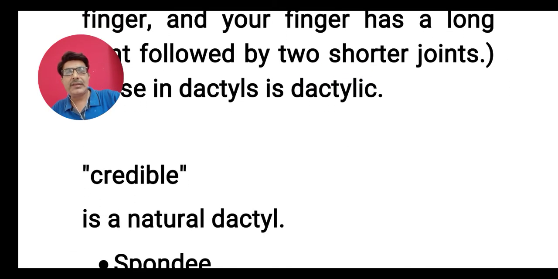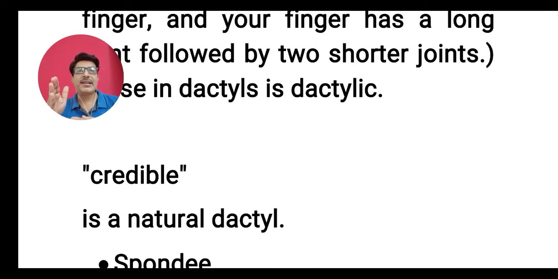One example I have taken here is credible. This word has three syllables: cred-i-ble.